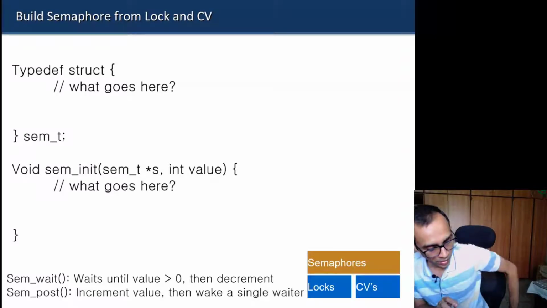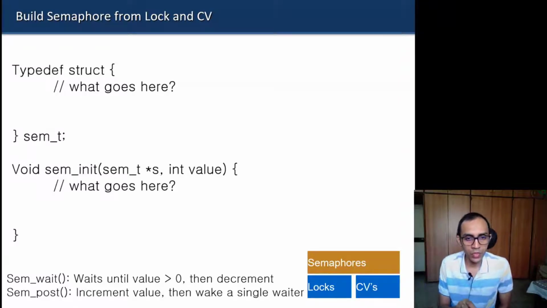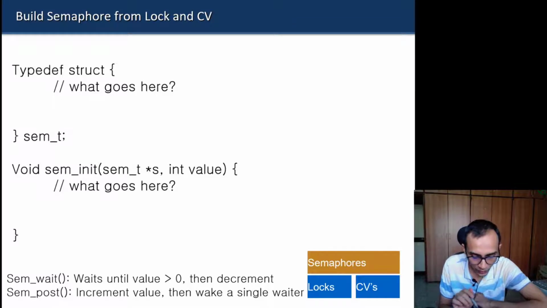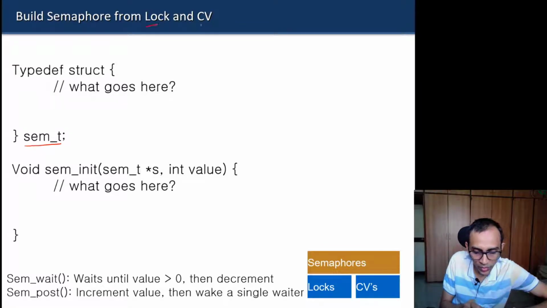Now let us say you have to build a semaphore using lock and condition variable. What data structure should there be? Let us say we want to define a data structure for semaphore. What all things do we need? We need a lock variable and a condition variable.